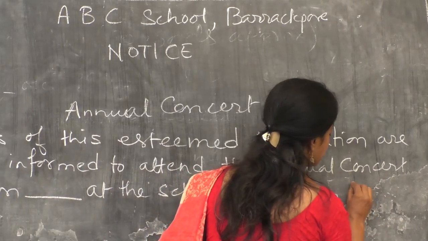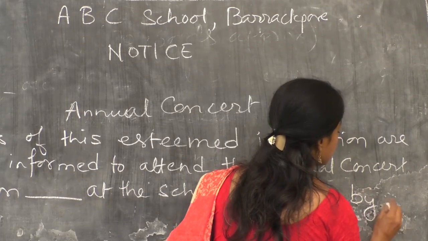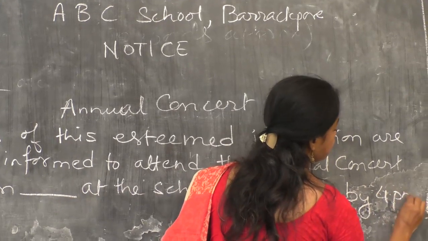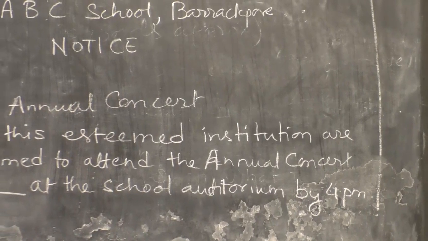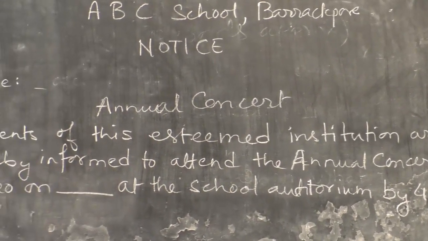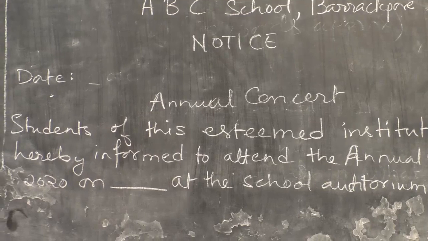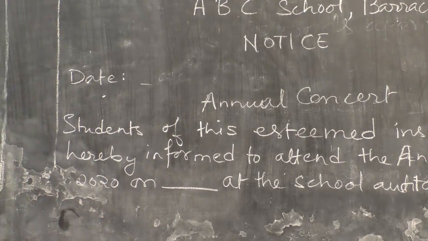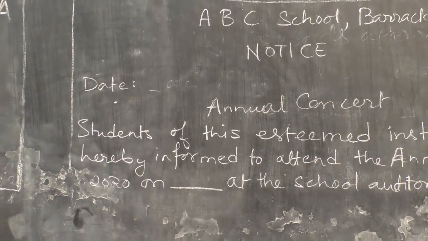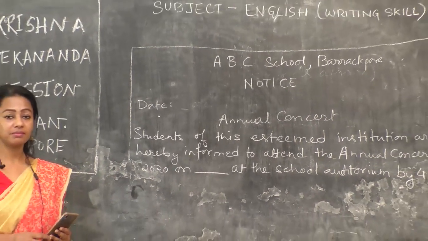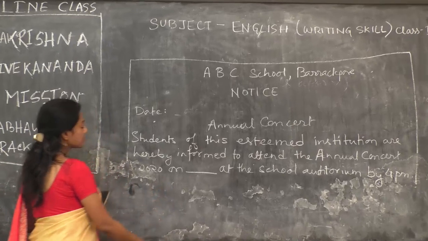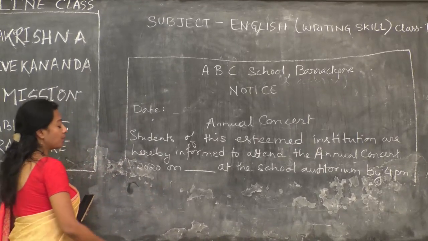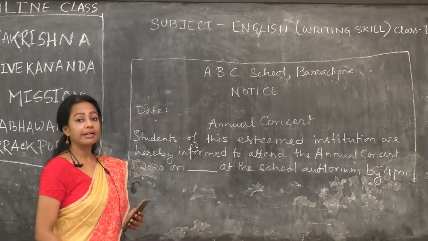Time, 4 p.m. First three W's are here expressed. Now then, what the students will do next, beyond just attending the program, they need to take their entry pass. So here in the next line you have to write it down that they have to take the entry